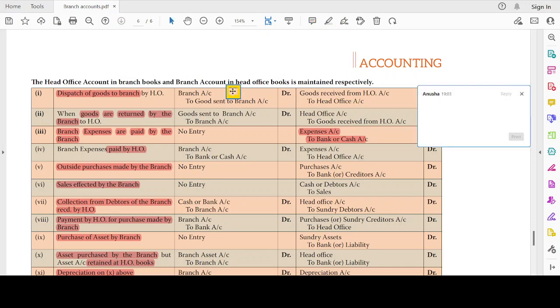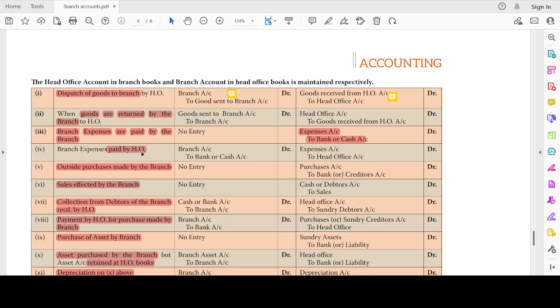Maybe I'll take a comment here. Like this is head office books, and this one is branch books. Yeah, clear? Now let's move on. Outside purchase made by the branch. Again, no entry in the head office books, and purchase account debit to creditor account in the branch books.